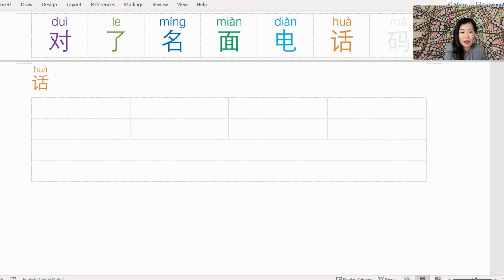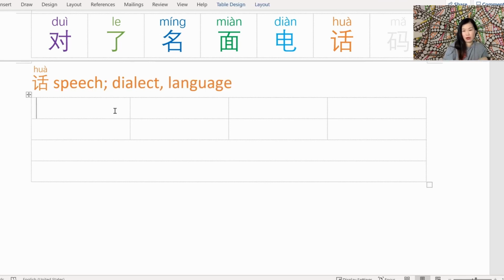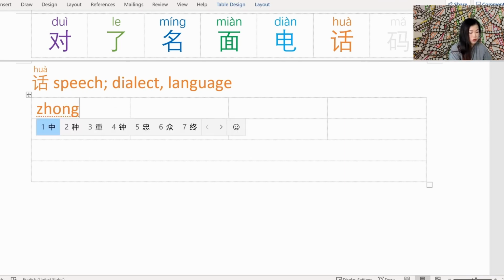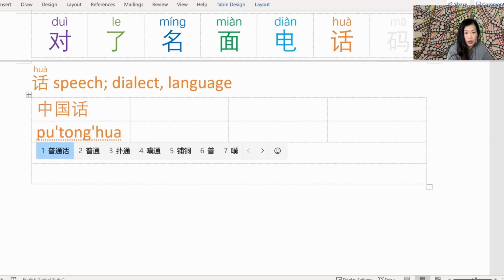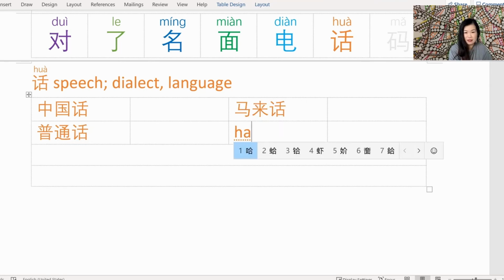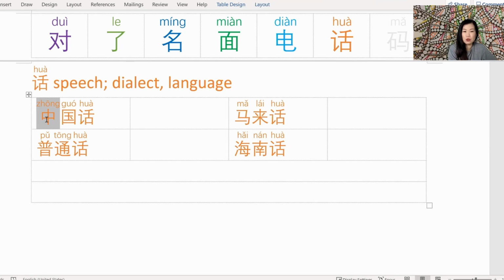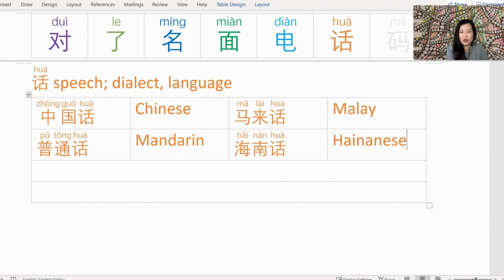Next, we have 话. 话 is speech or dialect and language. Here are some simple examples of where you would hear or use the word 话. 中国话、普通话、马来话 and 海南话. 中国 we know is China. 中国话 is the language in China, so it's the Chinese language. 普通话 specifically refers to the Mandarin language. And then 马来话 is Malay, and 海南话 is the dialect spoken in Hainanese. So yeah, that's how 话 is used to describe a language.